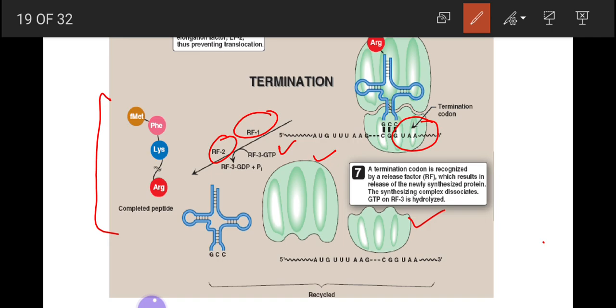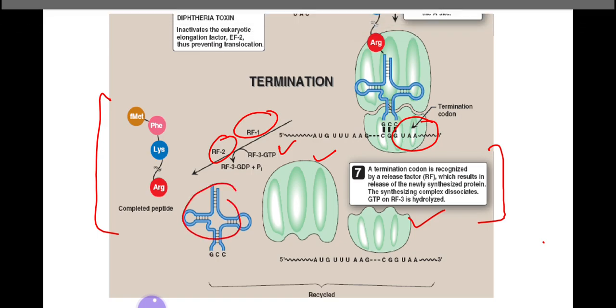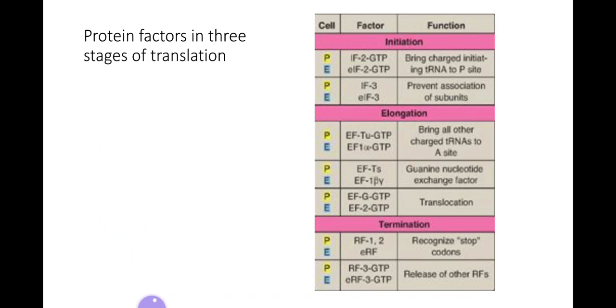A termination codon is recognized by releasing factors, which results in release of the newly synthesized protein. The synthesizing complex dissociates, and GTP on the releasing factor is hydrolyzed. All these transfer RNAs, releasing factors, and ribosomes are then recycled. These are the proteins involved in initiation, elongation, and termination, and in front of them the functions of these factors are written.